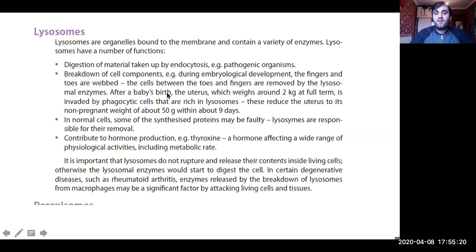In normal cells, why is this very important and funny? Breakdown of cell components during embryological development: the fingers and toes are webbed, and the cells between the toes and fingers are removed by lysosomal enzymes. After a baby's birth, the uterus, which weighs around 22 kilograms at full term, is invaded by phagocytic cells that are rich in lysosomes. This reduces the uterus to its non-pregnant weight, about 50 grams, within about 9 days. Yeah, so it also contributes to hormone production and so on.